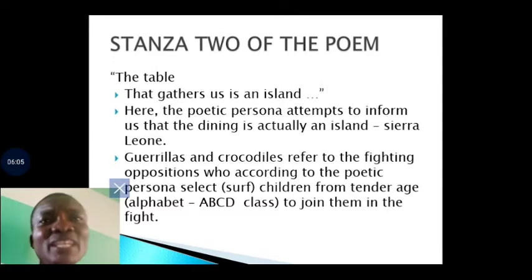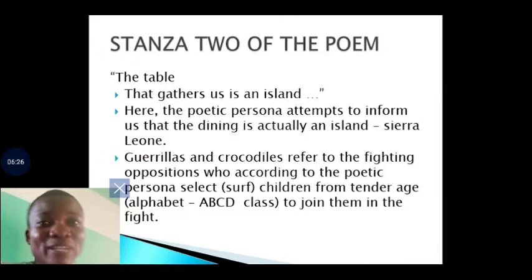So, in stanza 2 of the poem, the poet began by saying, the table that gathers us. Remember in stanza 1, it was said that we are going to have dinner tonight. So dinner tonight, which means the war for tonight, is going to be a unique one.